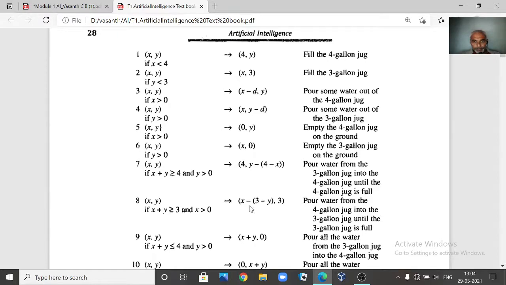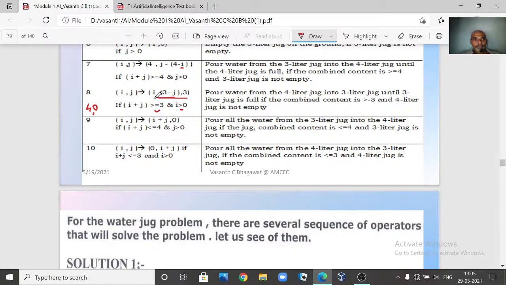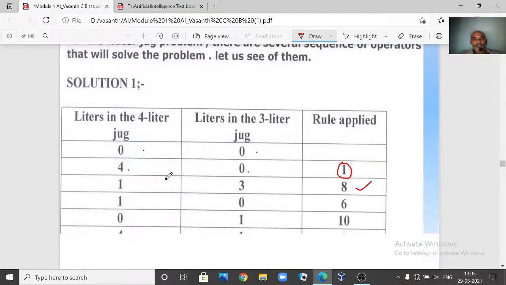some mistake. Yes, x minus of 3 minus y. So this should be i minus of, this should be minus here, i minus of 3 minus j comma 3. So just make a correction here, I made a mistake here. So it is i minus of 3 minus j. That means pour water from the 4-liter jug.